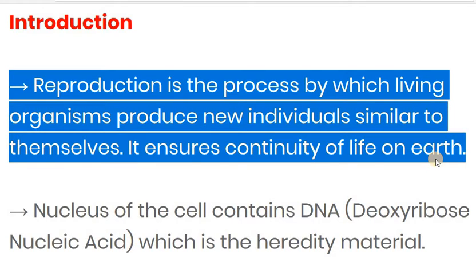Otherwise, it would become extinct. So if the new individual is similar to themselves, then we consider it as reproduction. For example, the cat gives a baby cat. The dog gives the young one, that is called a puppy.